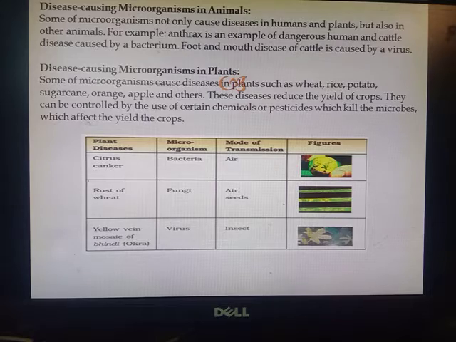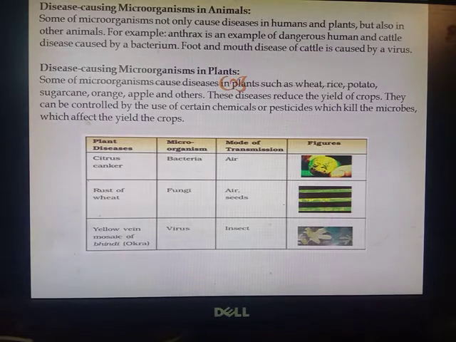Disease causing microorganisms in animals. Some of the microorganisms not only cause diseases in humans and plants, but also in other animals. For example, anthrax is an example of dangerous human and cattle disease caused by a bacteria. Foot and mouth disease of cattle is also caused by a virus. So these are the diseases which are caused in by microorganisms in animals.